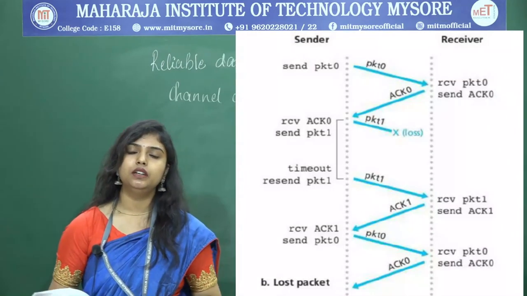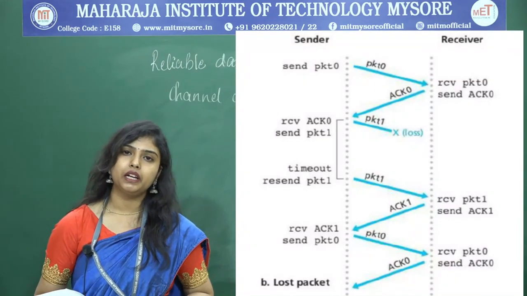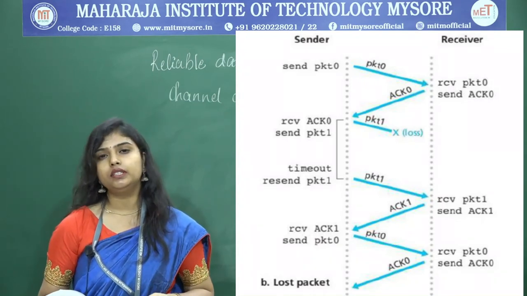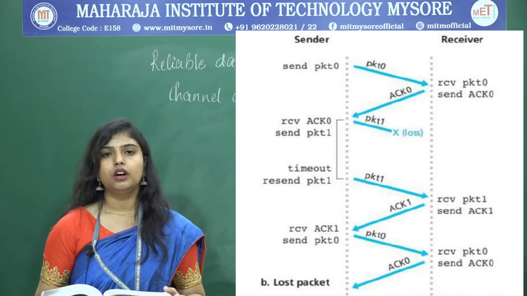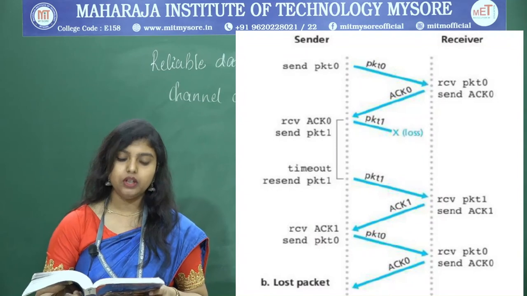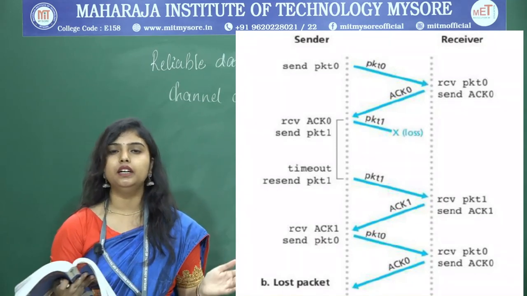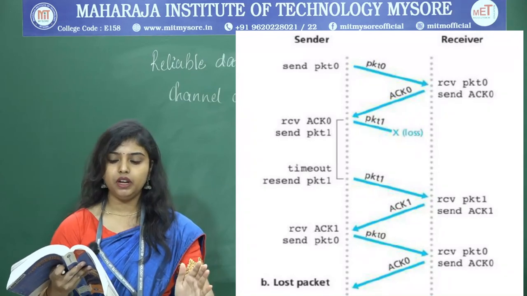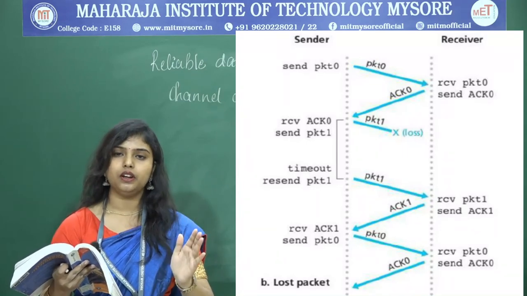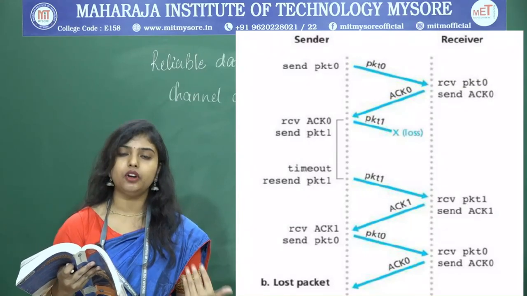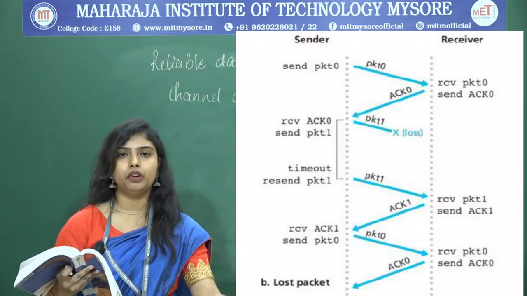Now, let us look at the case of packet loss. If packet loss occurs, how does RDT 3.0 perform? This is how they have shown it in the diagram. Here also, packet 0 has been sent from the sender and received by the receiver, and the receiver sends the positive acknowledgement. When it is received by the sender, what will he do? He will send packet number 1.